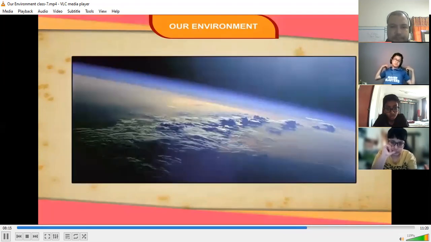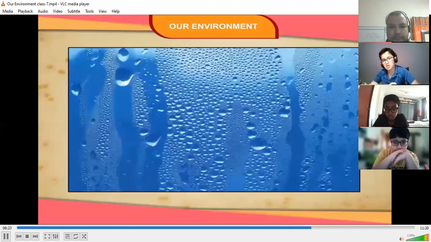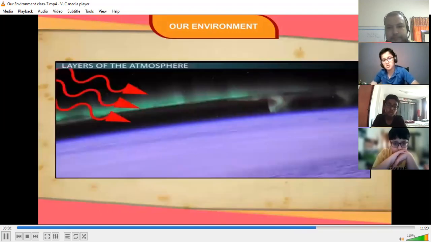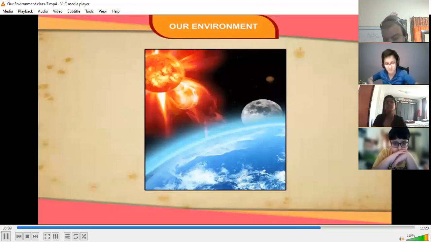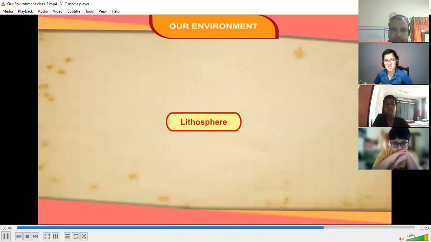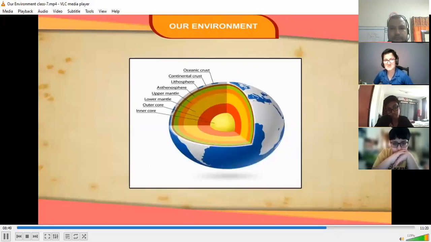Atmosphere. It is a gaseous envelope surrounding the Earth. The elements of the environment, such as temperature, rainfall, winds, humidity, etc., combine to produce weather and climate, which affect natural processes. The atmosphere has several layers, each having distinct properties and utility. Atmosphere protects us from scorching heat and ultraviolet radiations of the sun. Lithosphere. It is the layer of the Earth which consists of rock materials. The uppermost layer of the lithosphere is known as the crust.